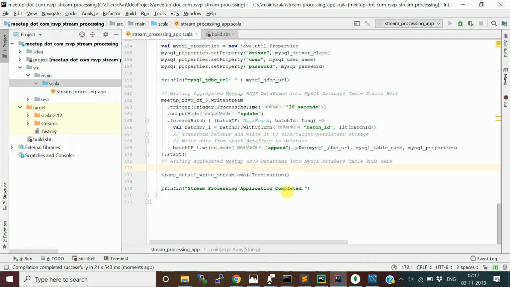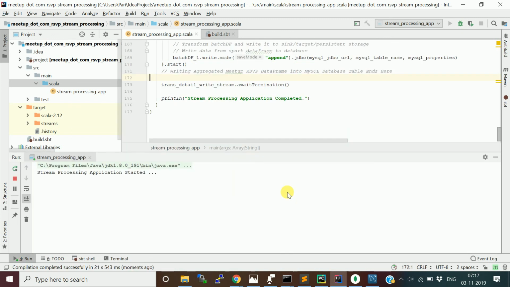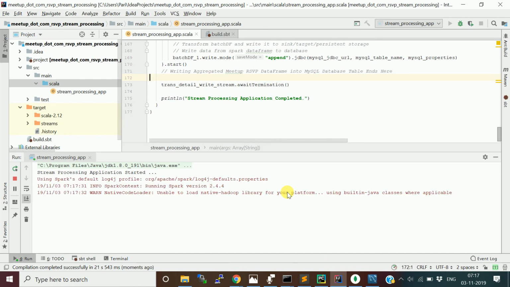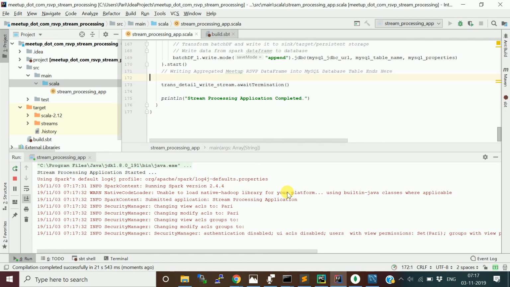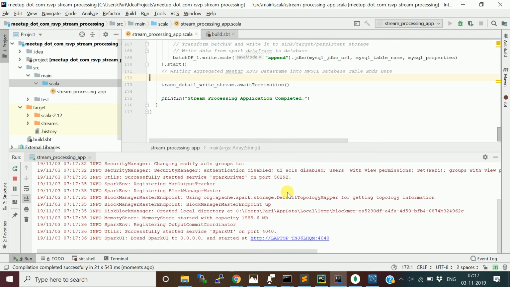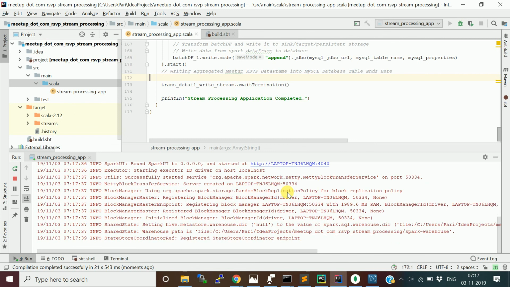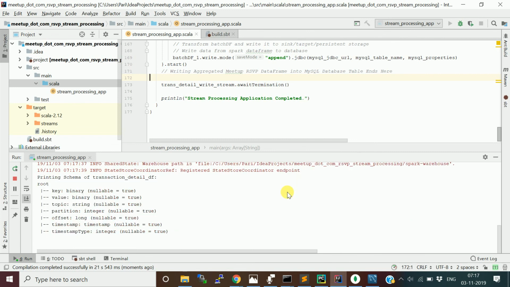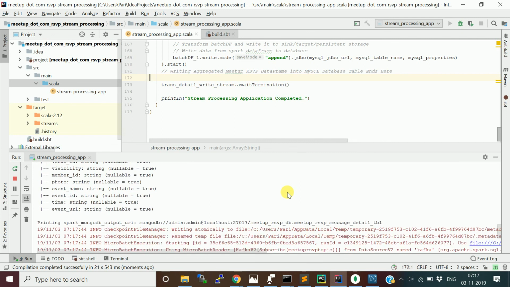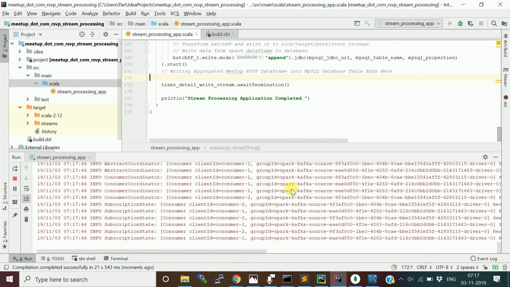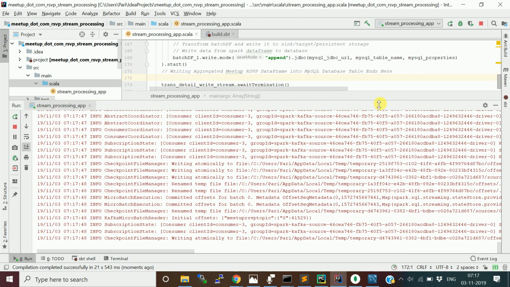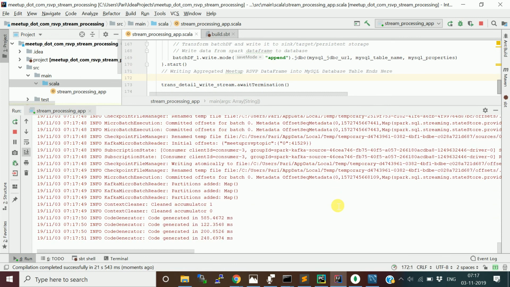So basically I am running in local mode. I am running multiple components in my local mode, so that's why it's a little slow. If you are running on a Hadoop cluster with a Spark cluster, it will run very fast. Okay. So it has started consuming the messages.